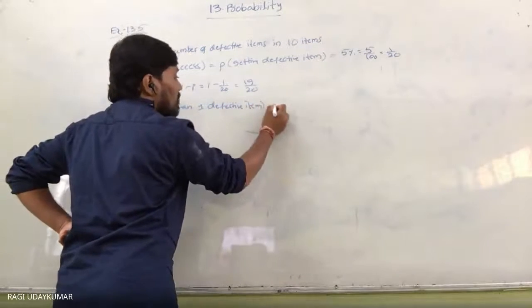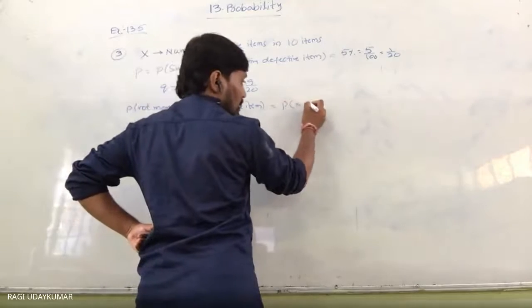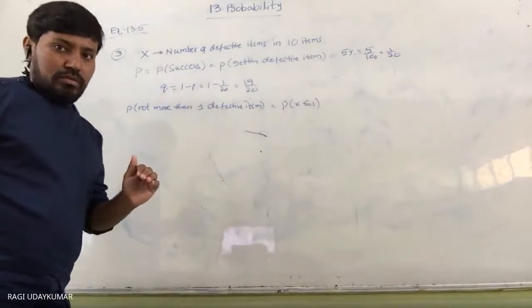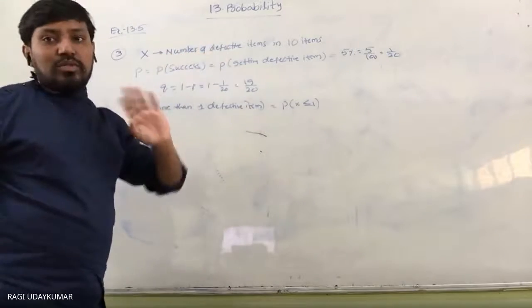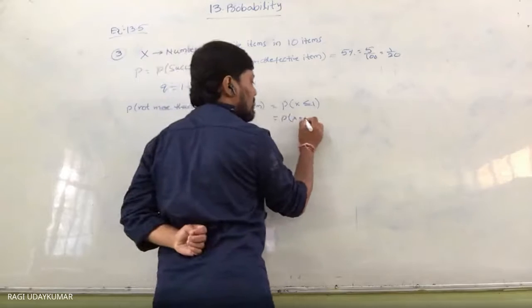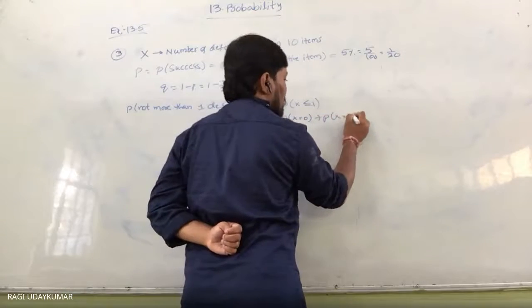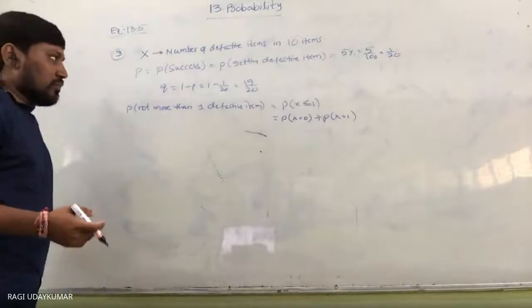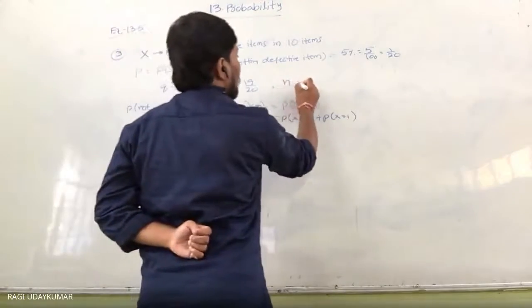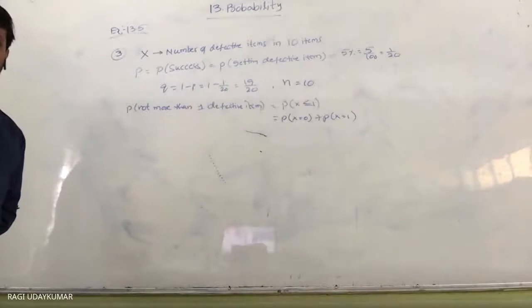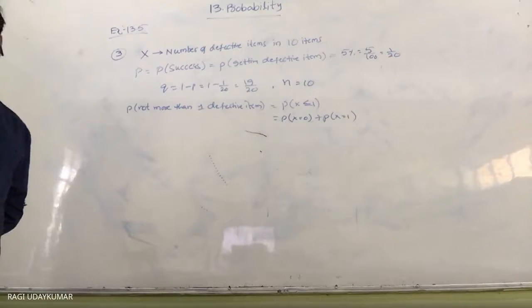So probability of not more than one defective item is nothing but probability of X less than or equals to 1. X is the number of defective items, no? It should not be more than 1, so less than or equals to 1. So that is nothing but probability of X is equals to 0 plus probability of X is equals to 1. So by the binomial distribution, here n is equals to 10, because the number of trials are 10. 10 items are there.